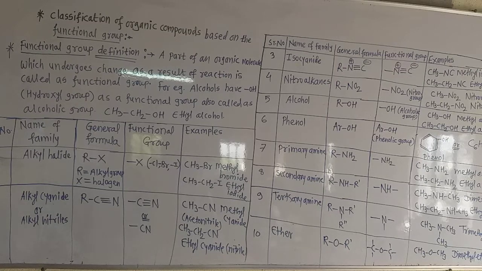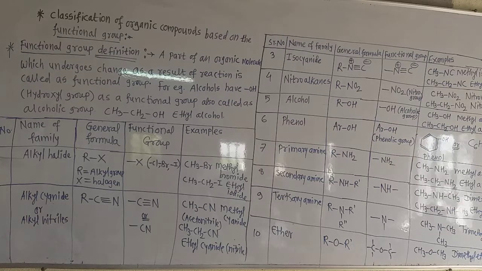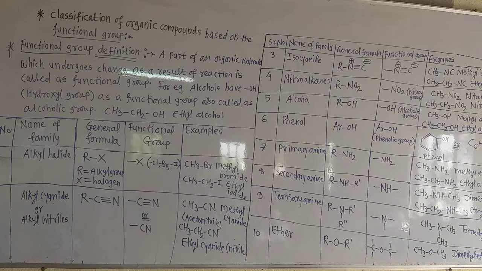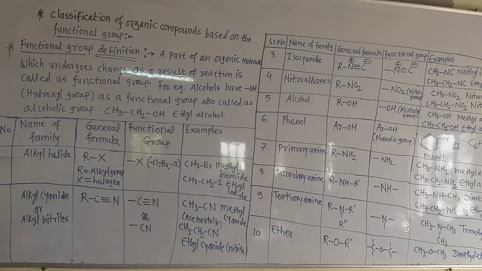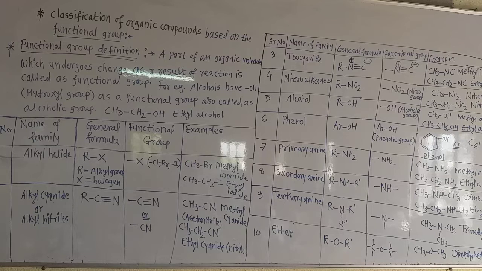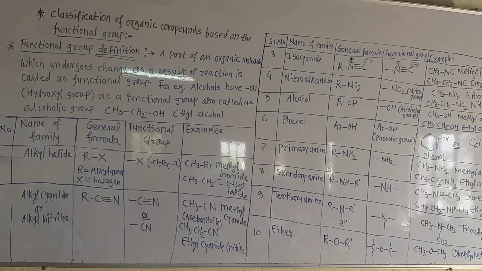Good morning, students. Today we are learning the classification of organic compounds on the basis of functional group. In the 15th chapter, I taught you the classification of organic compounds on the basis of structures such as aliphatic compounds, that is the open chain compounds, and cyclic compounds, that is the ring compounds or closed chain compounds.